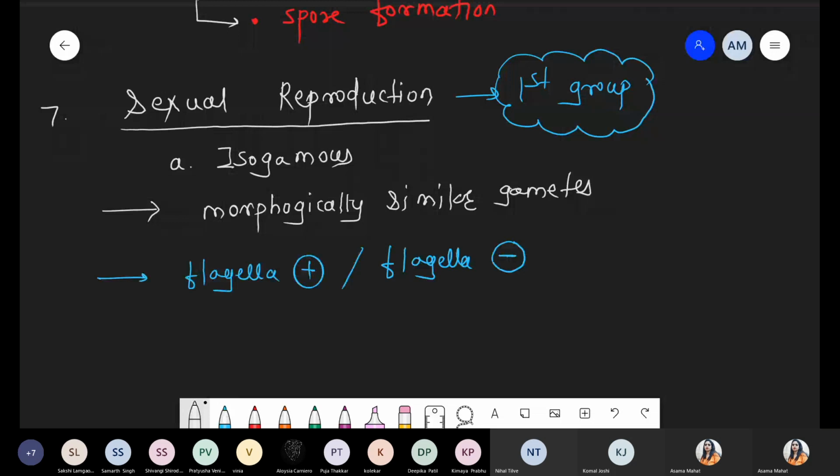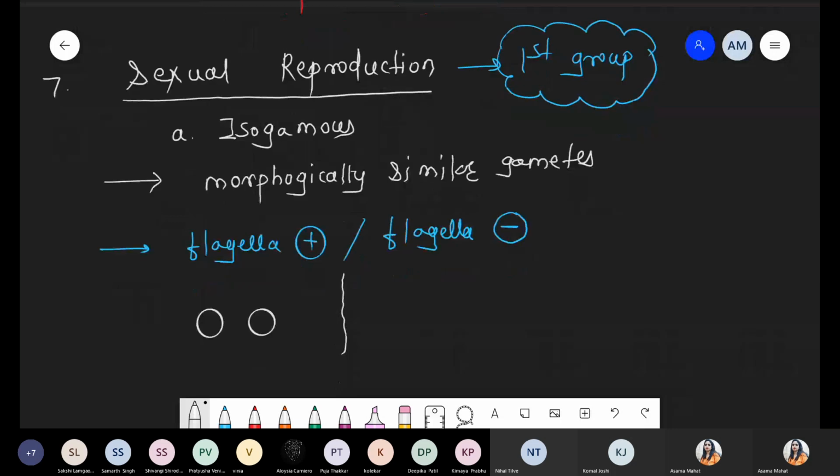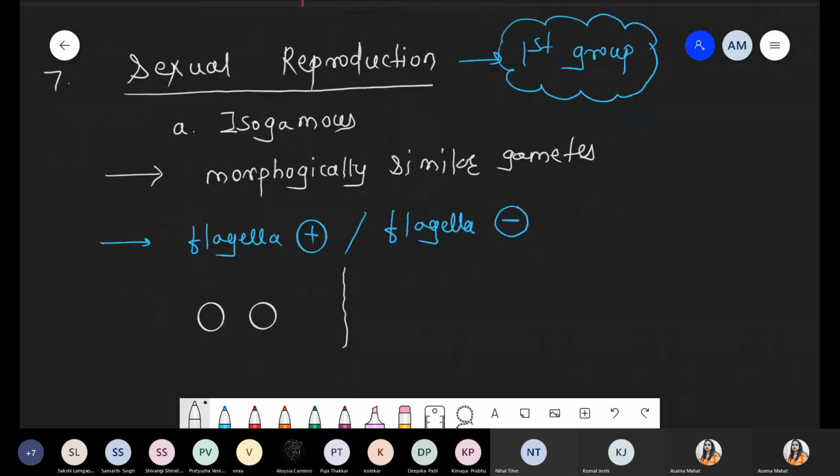So if you want to draw a diagram, you can represent it like this. There is a presence of two gametes. Suppose these are the two gametes, and, Pratyusha, these are the product of sexual reproduction, so genetically they should vary from each other. अगर genetically similar होगा, we never say that is sexual reproduction. That time we can say it is asexual fusion. So definitely there is variation in gametes, because एक male gamete होगा, एक female gamete होगा. There should be variation because it is a product of meiosis, and meiosis is responsible for variations.